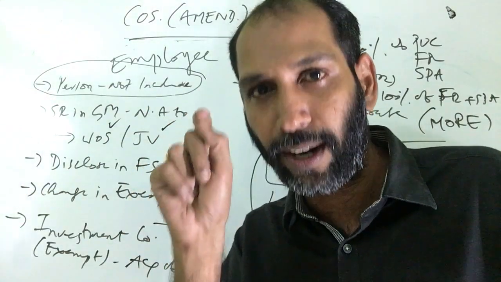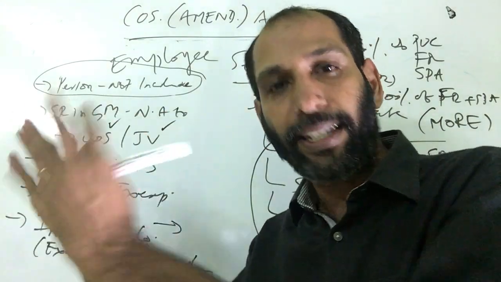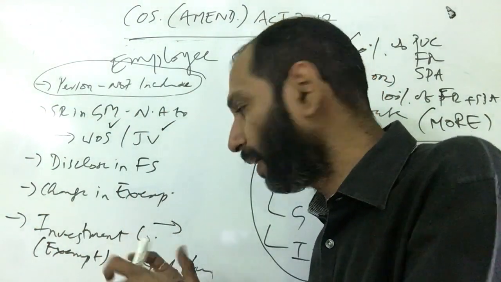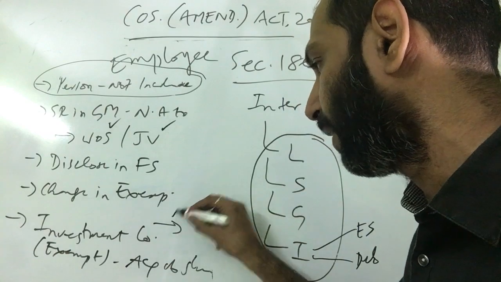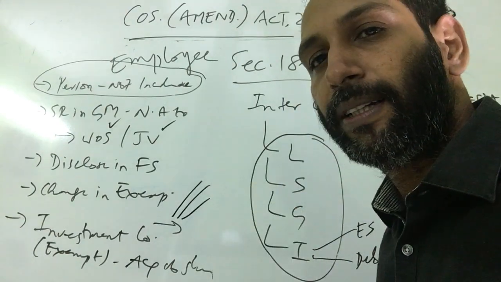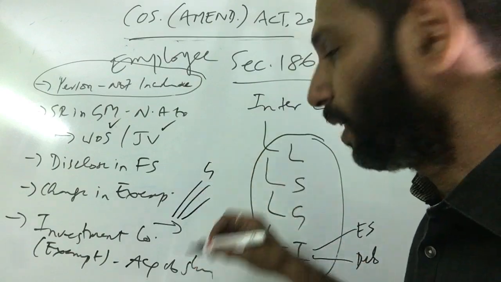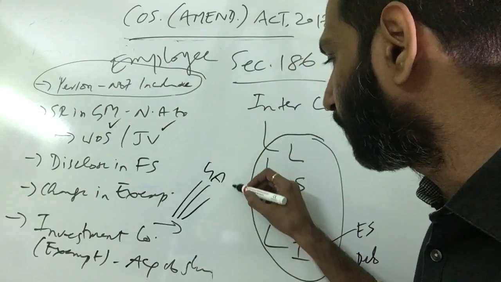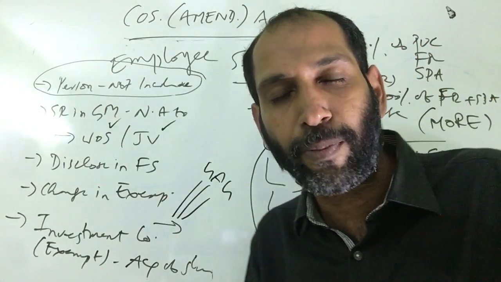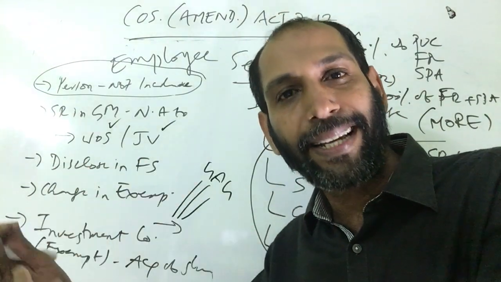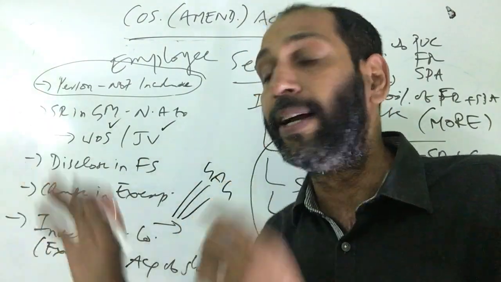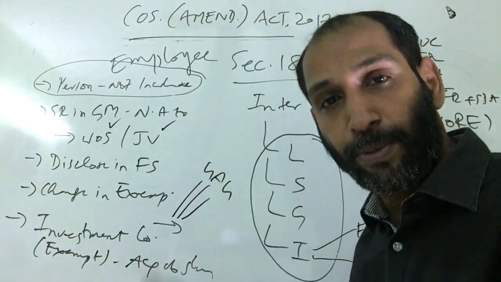One, the total assets. Take the total assets of the investment company. What are the total assets of the investment company? You should take their investment. They can invest in three areas, you all know: investment in shares, investment in debentures, investment in securities. This is an investment. What is an investment company? Acquisition of shares, debentures or other securities of a company. Exemption is already there for an investment company.